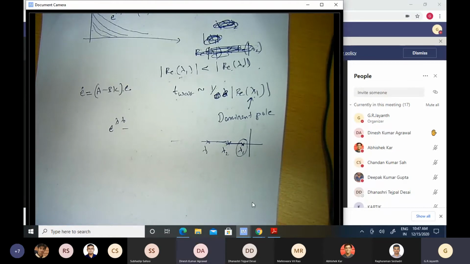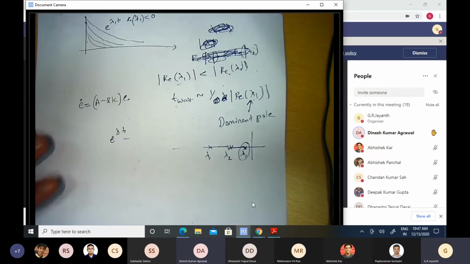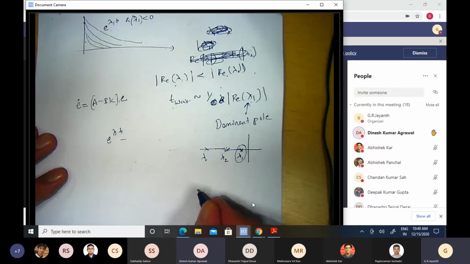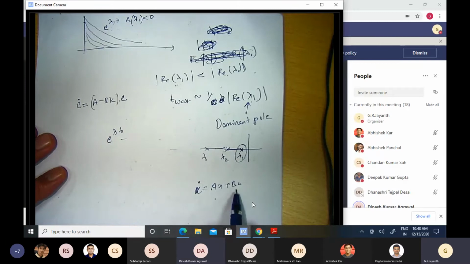Sir, what is the term that defines a linear system and a non-linear system? Can you just explain? You have to look at the differential equation. So x dot is equal to ax plus bu is a linear system if a and b are not functions of the state x, to put it very crudely. Otherwise, it's a non-linear system.